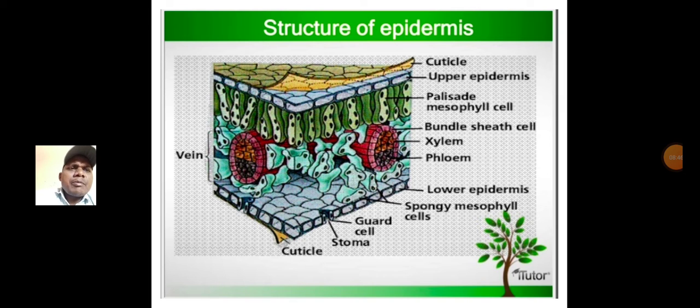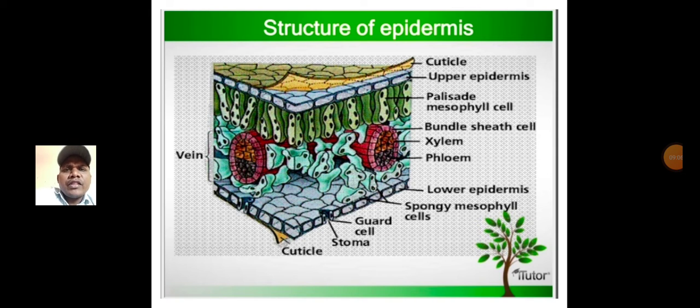Next, palisade parenchyma. Palisade parenchyma cells are cylindrical in structure and without any intercellular spaces.